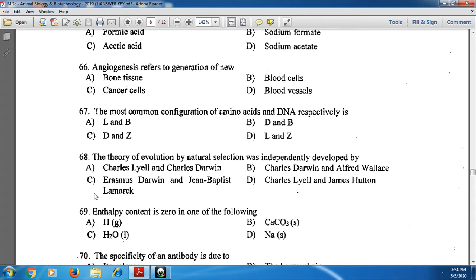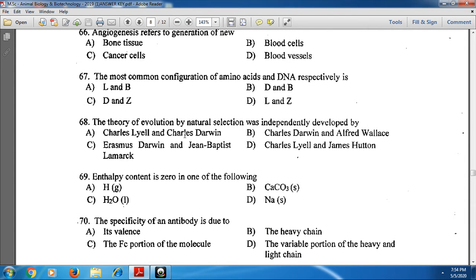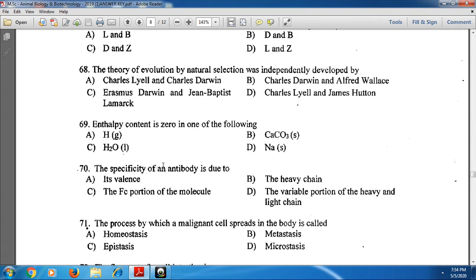And next, 68th one: the theory of evolution by natural selection was independently developed by Charles Darwin and Alfred Wallace. Option B is the correct one. Next, 69th one: enthalpy content is 0 in one of the following. Sodium in solid state has an enthalpy content of 0.